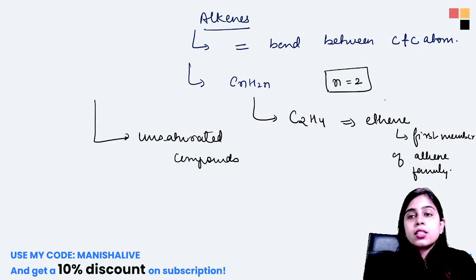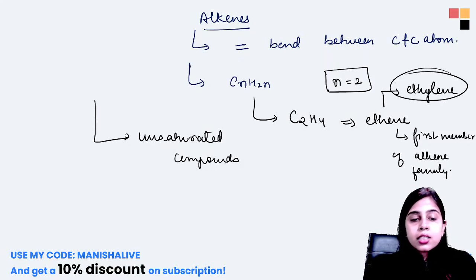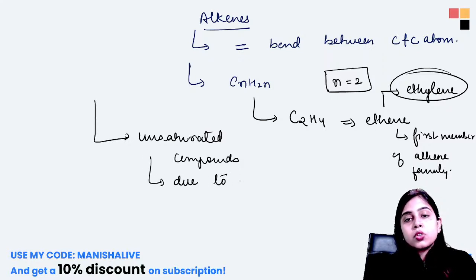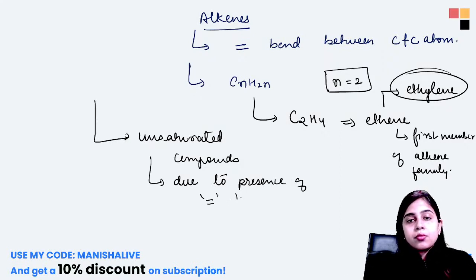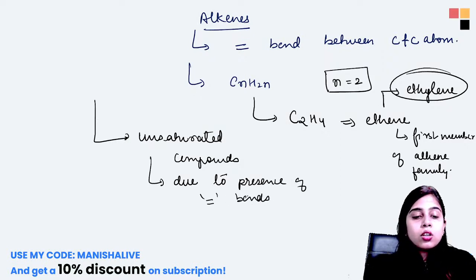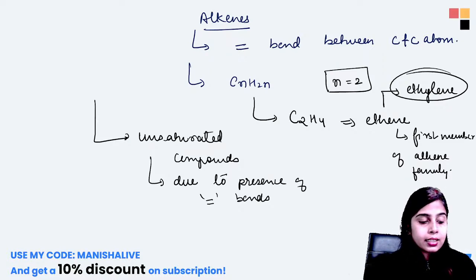Okay. So this is your ethene and the common name for ethene is ethylene. These are your unsaturated compounds due to the presence of double bonds. So these double bonds make these compounds very reactive in nature. So alkenes are basically more reactive than alkanes.